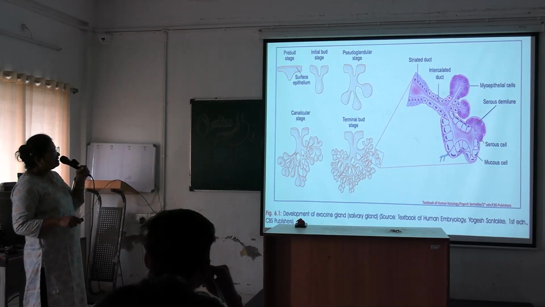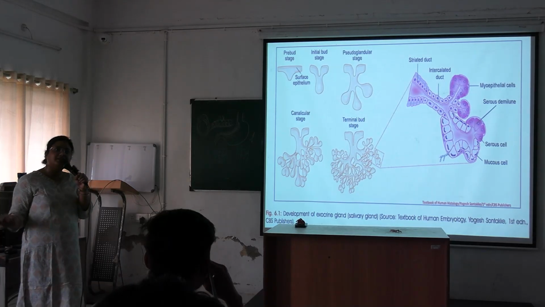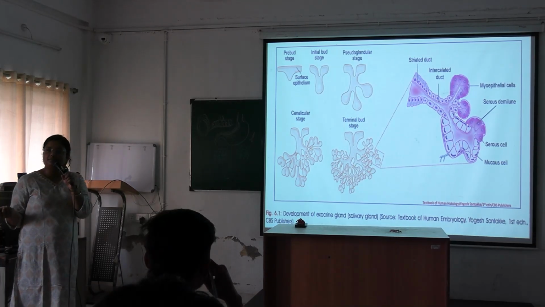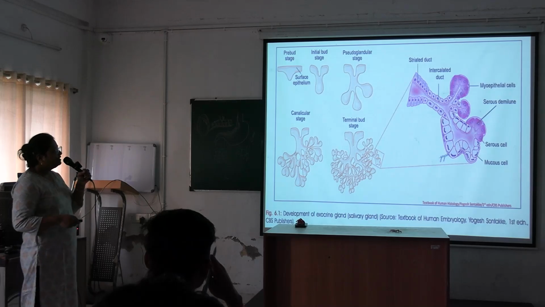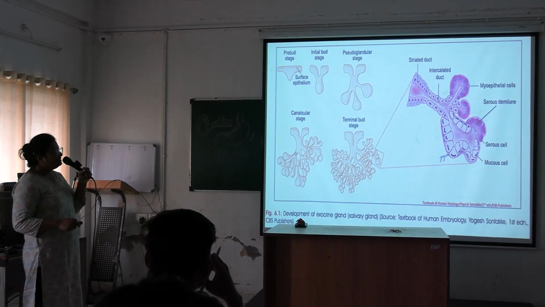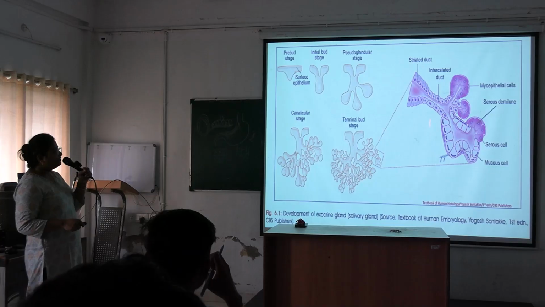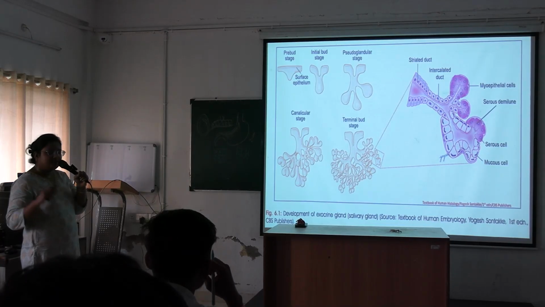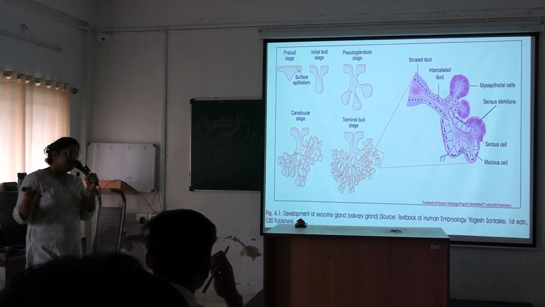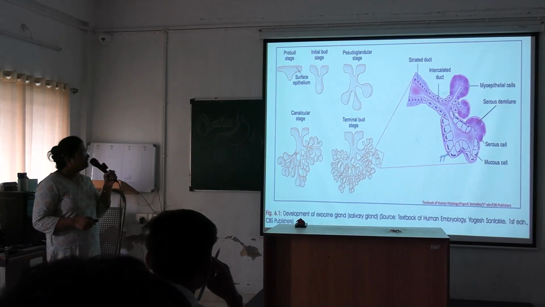See, this is the canal, the intercalated duct. Through the ducts, the secretion of the glands would be released to the surface, for the exocrine glands. Okay, and see here, these cells are the mucous cells, larger cells with a basal flattened nucleus and containing mucous material within some vesicles. Okay, and they are released into the lumen of the gland.